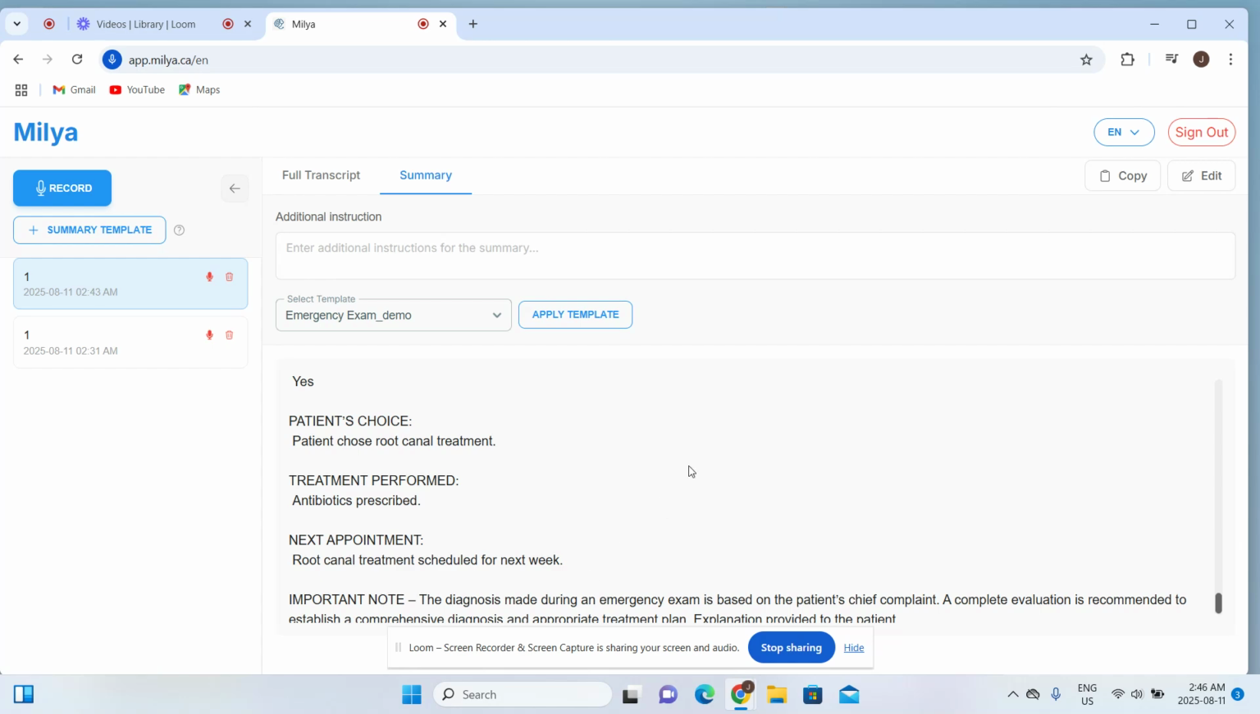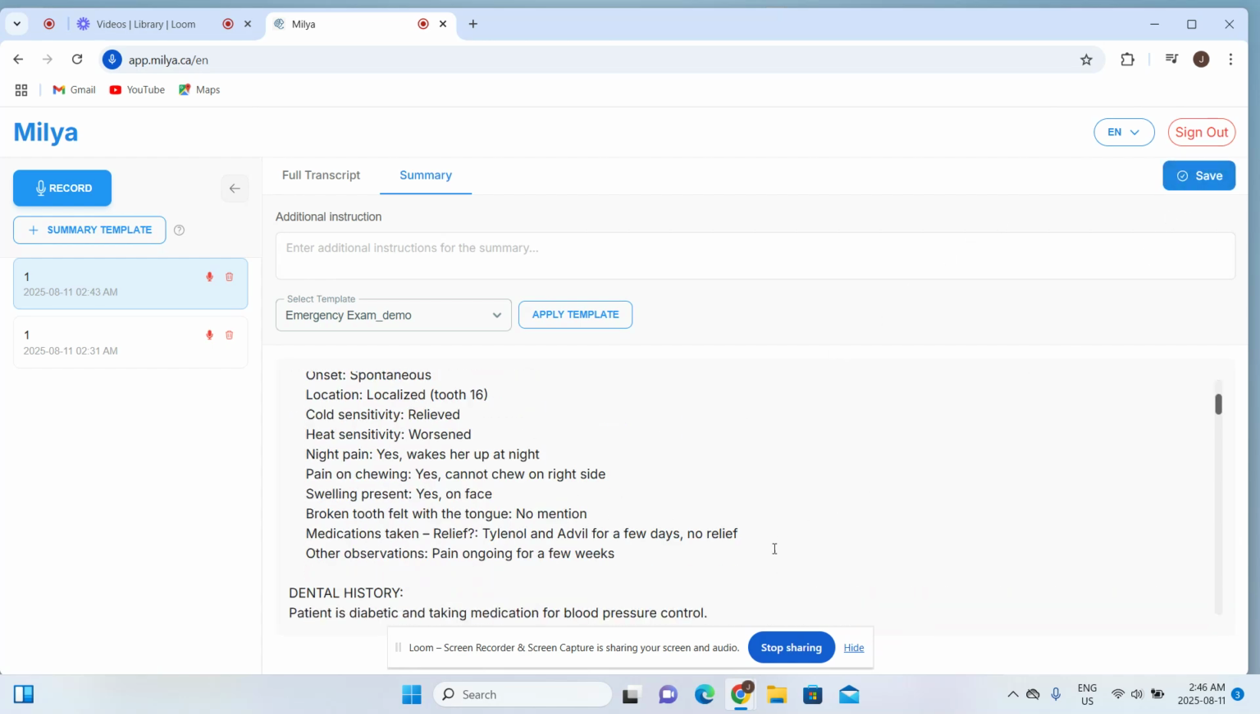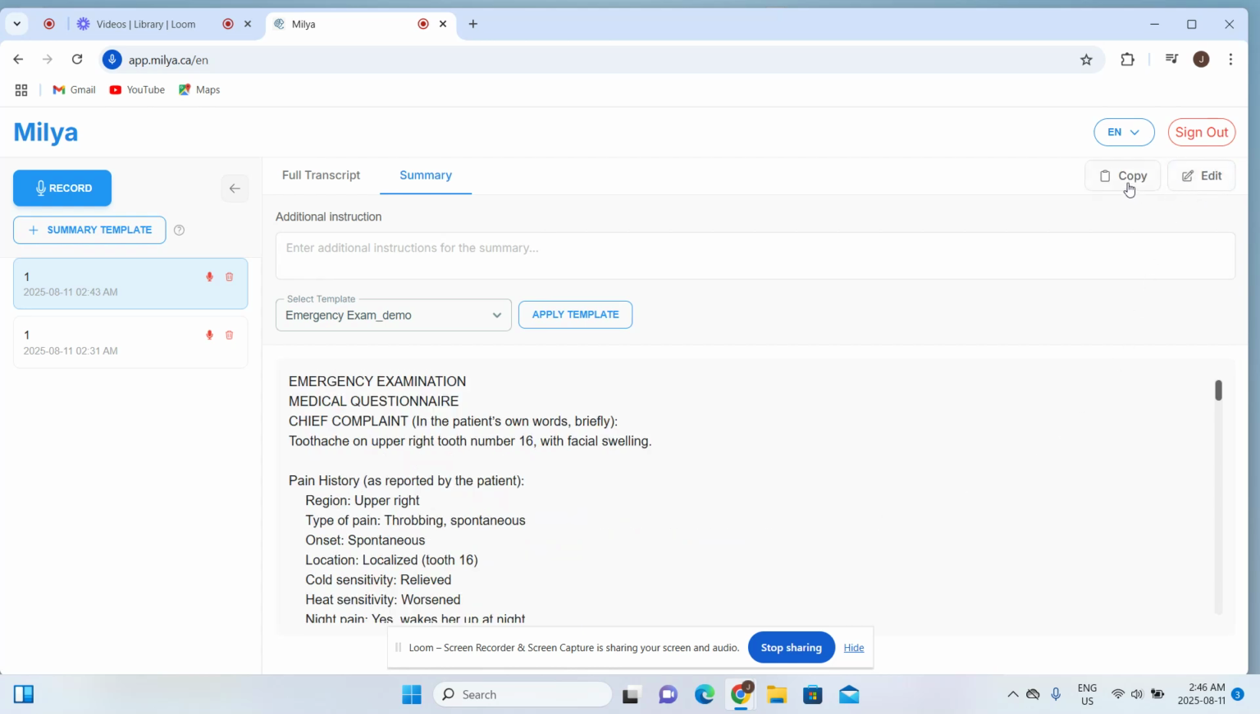Once we accept everything, unless we want to modify, we can edit and change information before we save it. After that, we can copy, and then we can export it to the medical dental clinic software of your choice, and paste it into your system. So that's pretty much it.